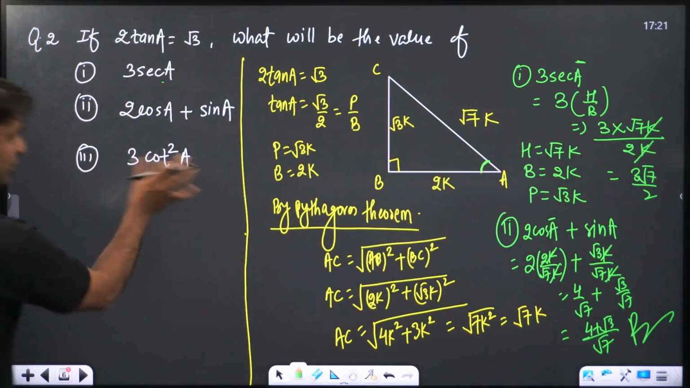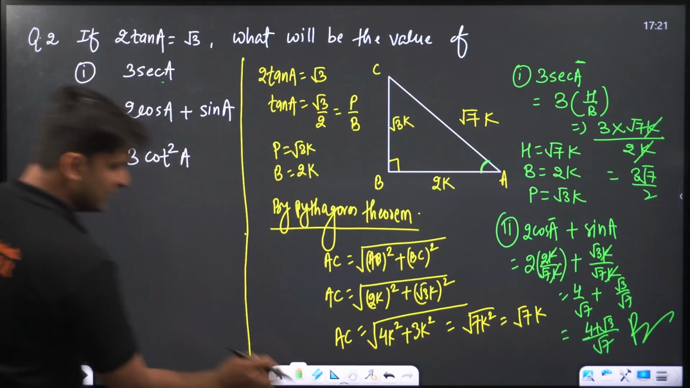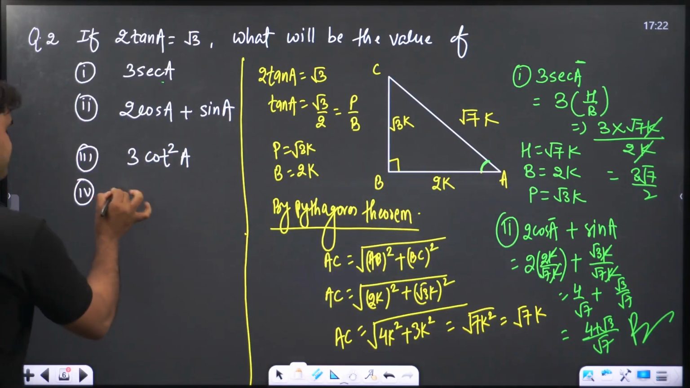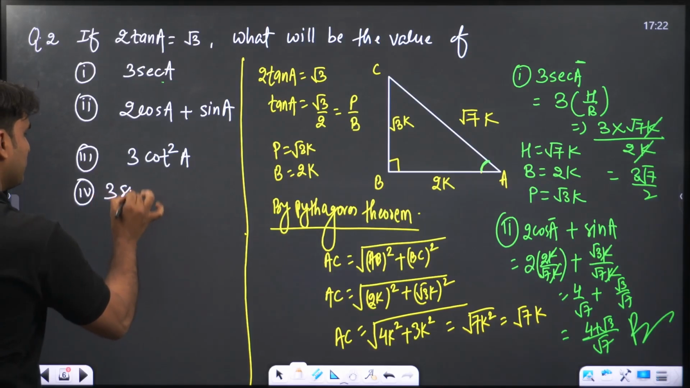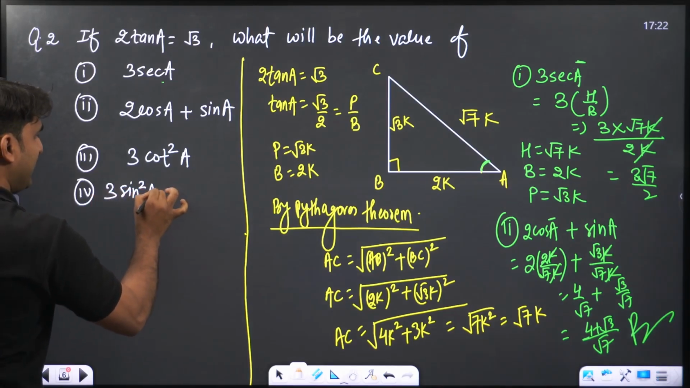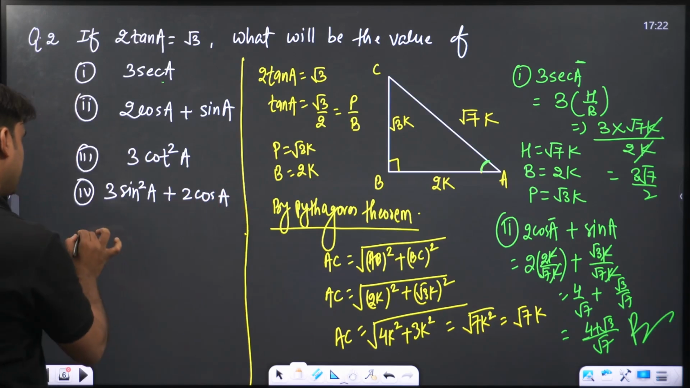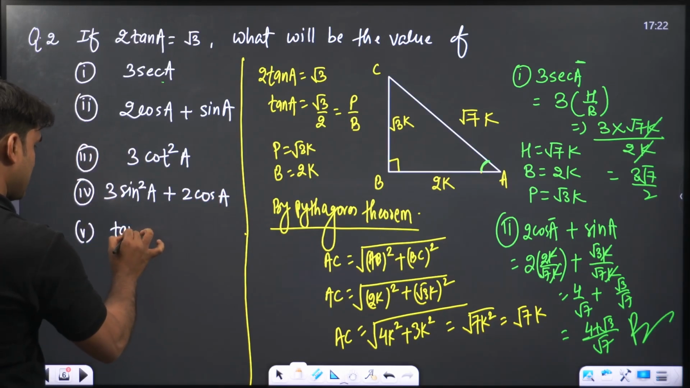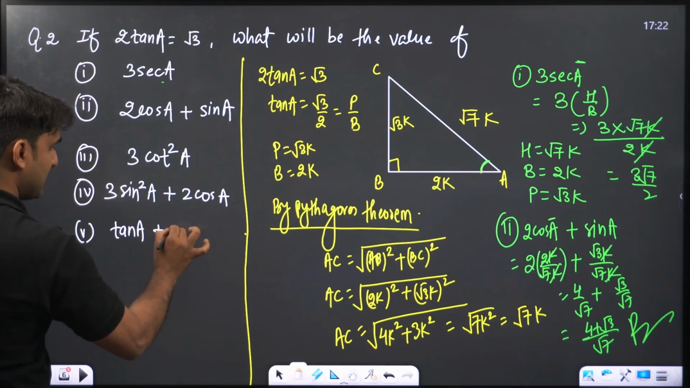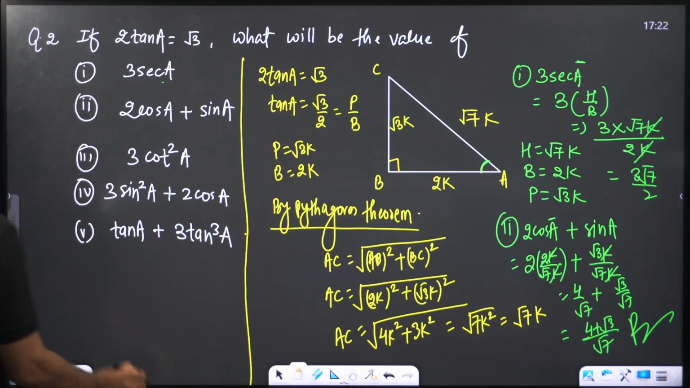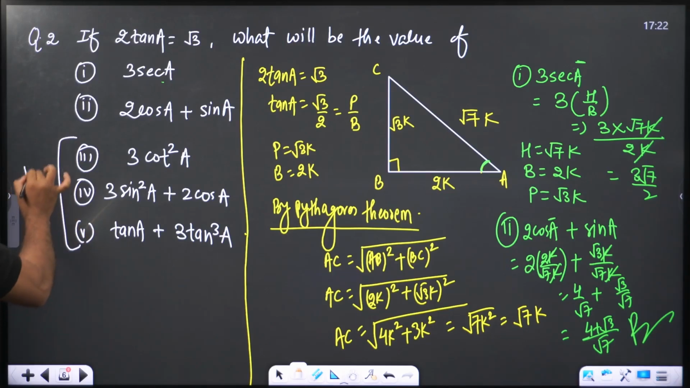So I'm giving you one homework here. What will be the value of 3 cot square? And a few more questions. 3 sin square A plus 2 cos A. And the third one with tan A plus 3 tan cube A. Guys, I'm giving you 3 questions as your homework.